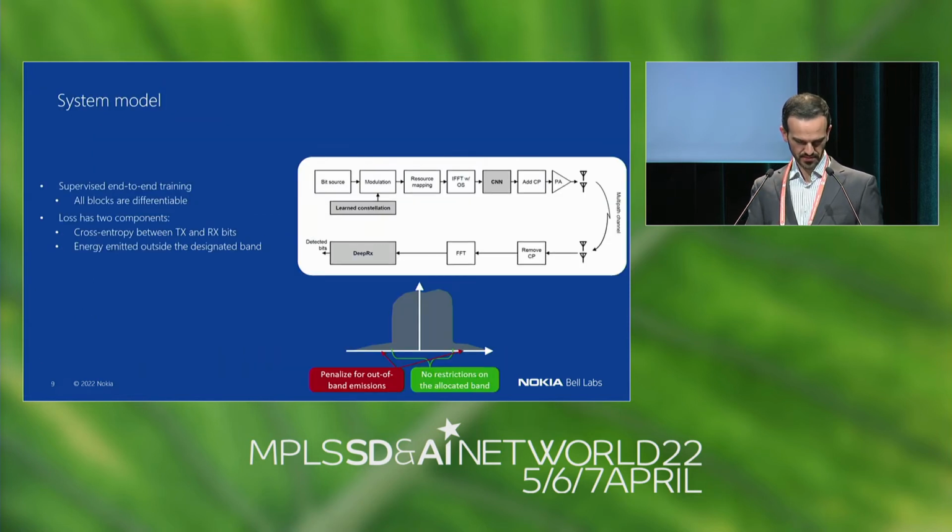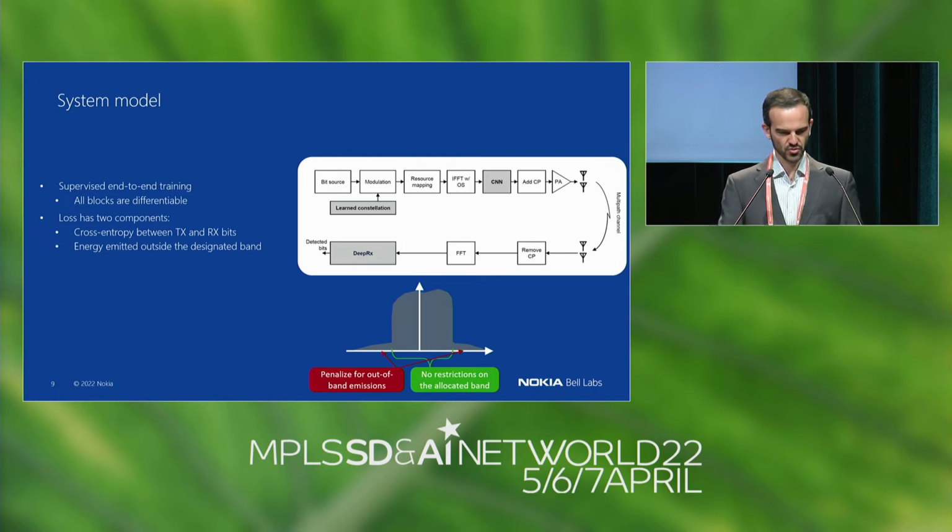So this is the proposed end-to-end model. You see here I've highlighted some blocks in gray. These are the blocks that we train together end-to-end. And the objectives of this learning task are twofold. First, to be able to communicate without pilot overhead over a nonlinear power amplifier and a frequency selective channel. And the second objective is to produce a waveform that has low out-of-band emissions. And it's pretty easy actually to code all of those objectives into the training loss function.